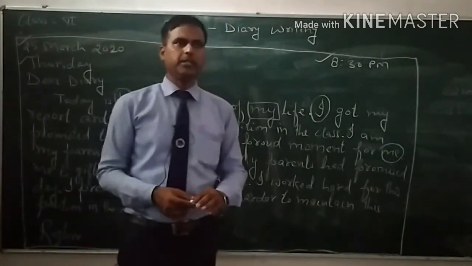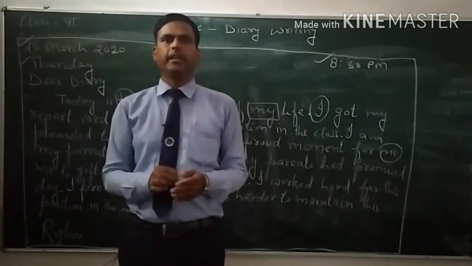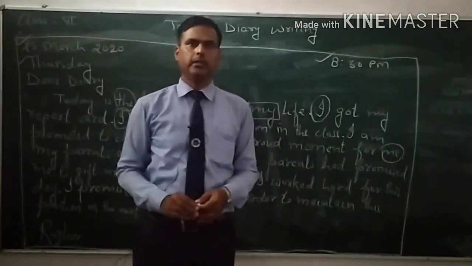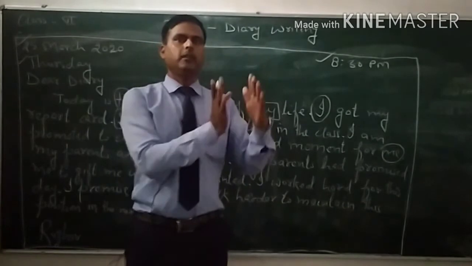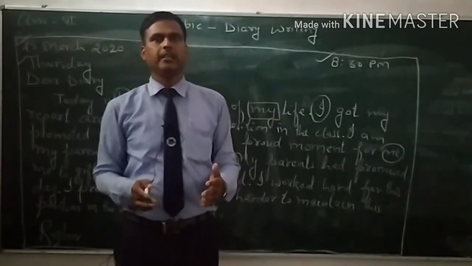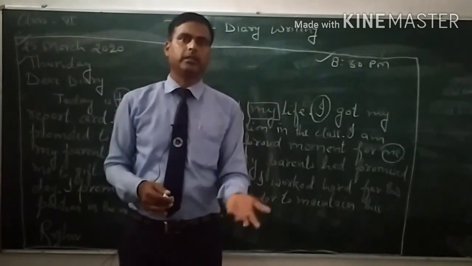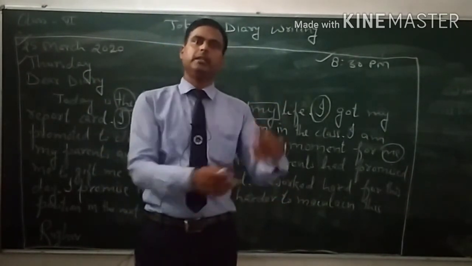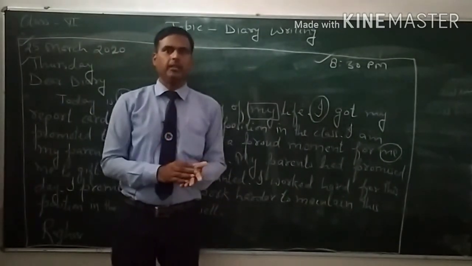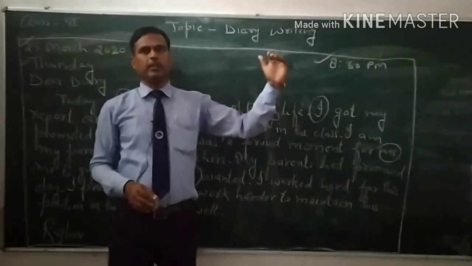And he also promised in the diary writing. We can also mention our future plan in the concluding lines. In concluding lines, we can also mention our future plans. Here the future plan is that he promised himself to work harder and maintain the same position in the next class as well. So we can end our diary by mentioning the future plan of our life.